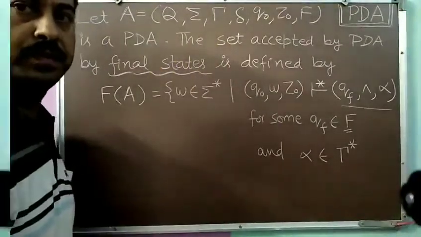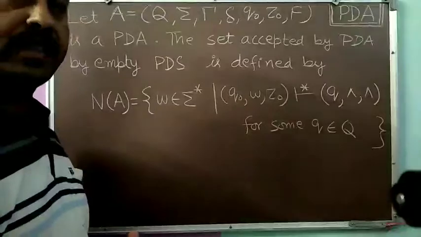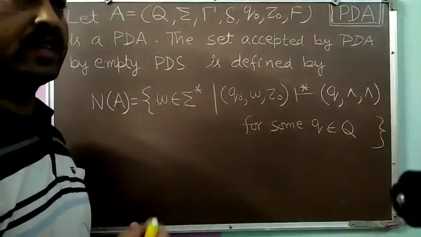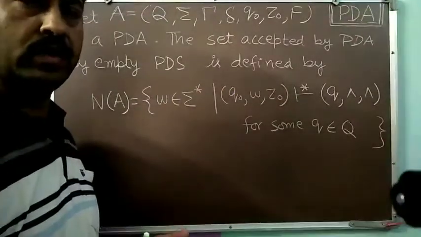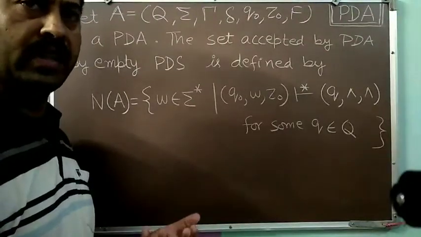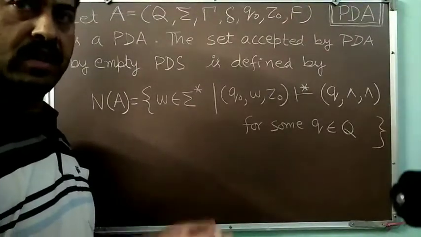Now, as per our second criterion of acceptance, that is acceptance by the empty store, or we can call it the null store, because on the PDS there will be nothing.